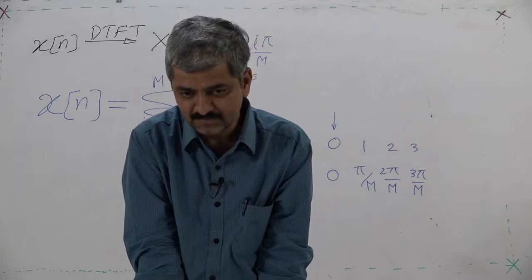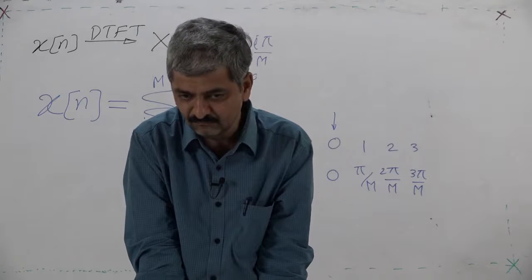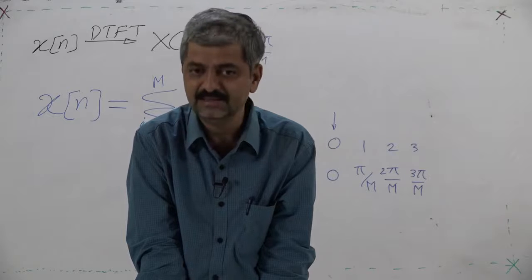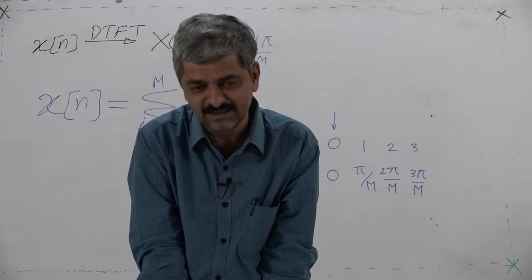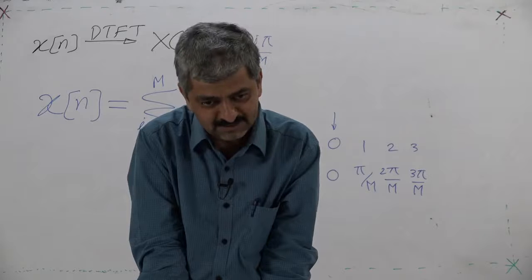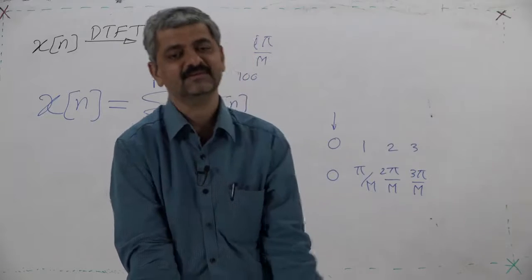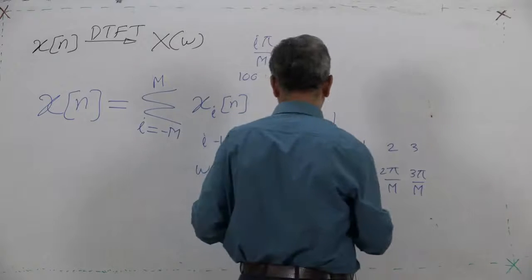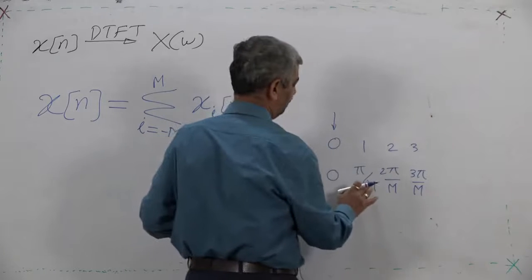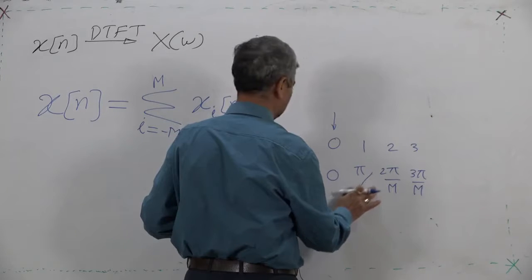When I complete n from 0 to 100, what is going to happen? The pi by M, where M is 100 here.